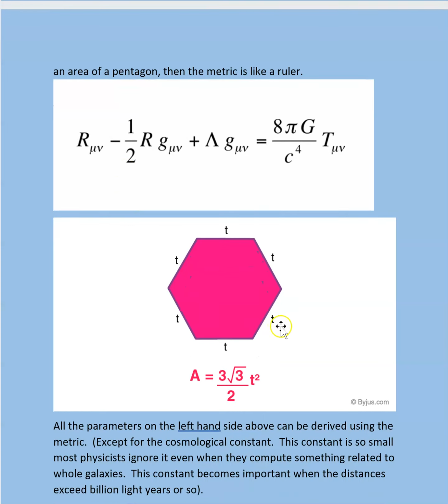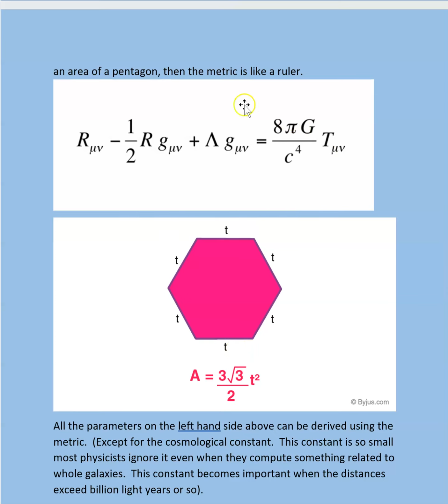And if I gave this example before, I'll give it again. Let's say Einstein's field equation. Let's say we have this hexagon, and we don't know how to calculate the area of the hexagon. And then somebody says, well, if you know the sides, I have an equation. This is the equation, I could use it. But how to find the side? Then you have to measure it. To measure, a ruler is needed.